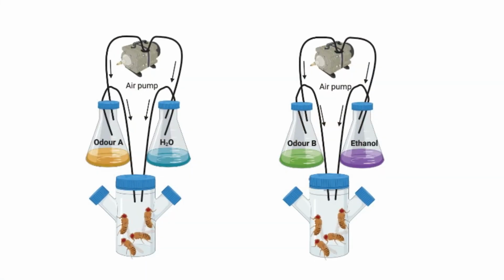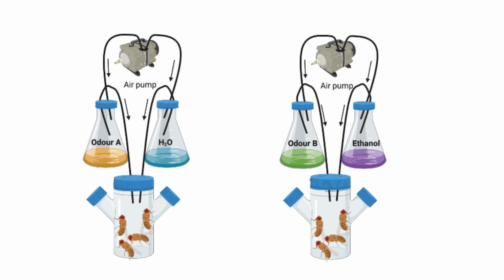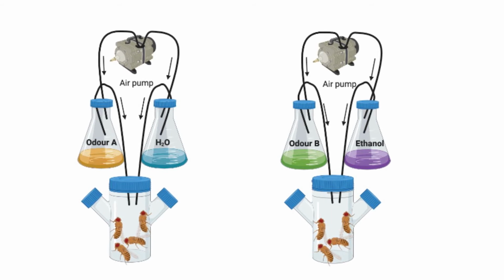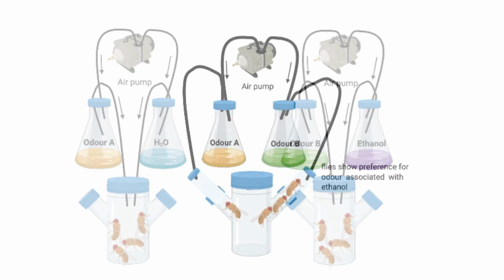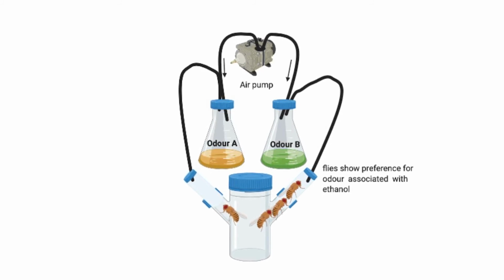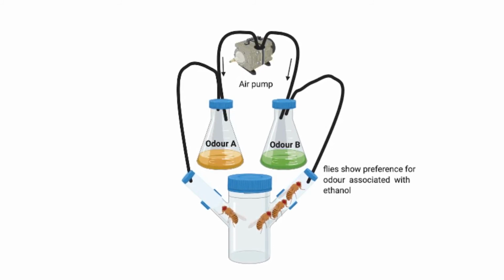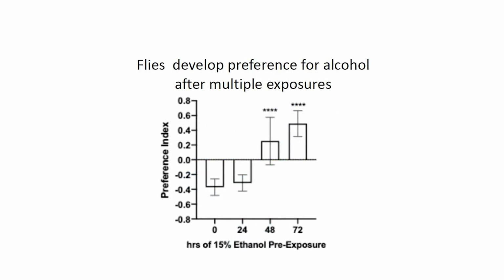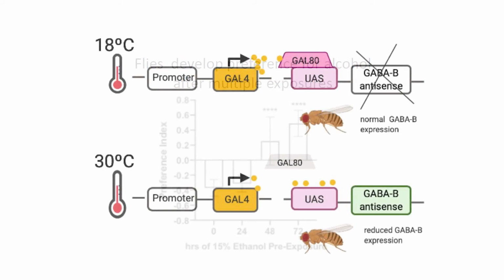In addition to using the tolerance assay previously developed by my colleagues before me, I have developed a conditional preference assay whereby flies are trained to associate a neutral odour with alcohol vapour and a second neutral odour with water. After training, when the flies are given a free choice to move either in the direction of the odour associated with ethanol or the odour associated with water, the flies will move towards the alcohol-associated odour but not receive the alcohol reward. Targeting of the GABA-B receptor with specific drugs has been shown to alter this behaviour.